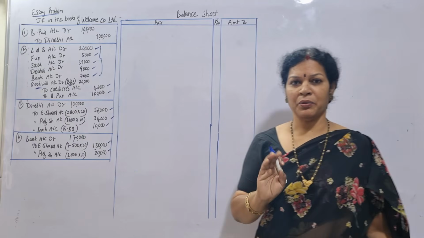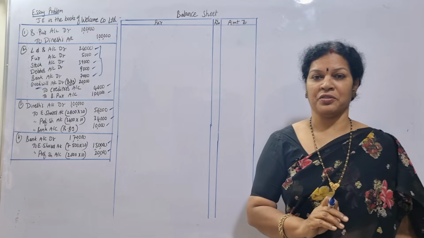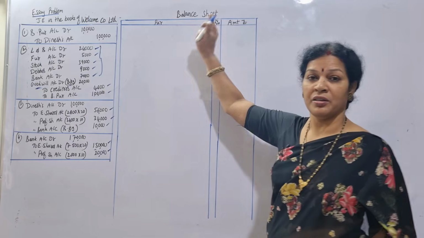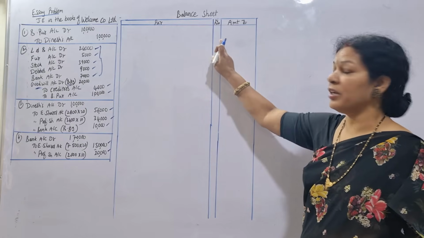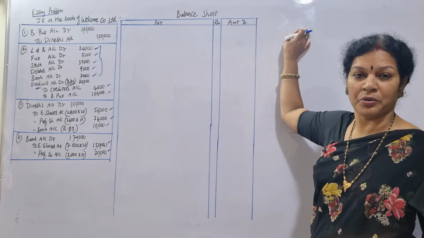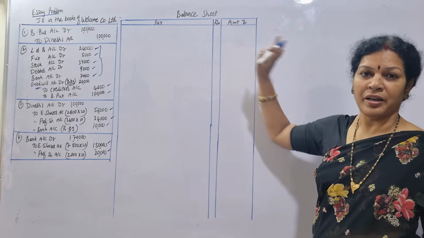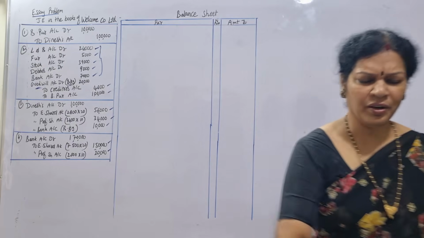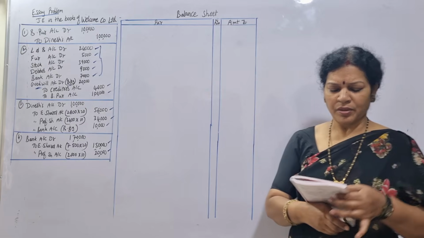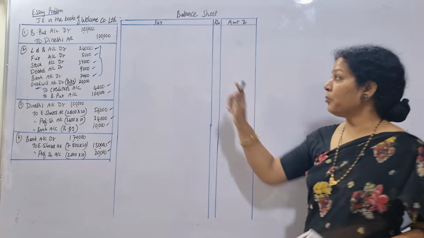Now after this what we have to do? Prepare the balance sheet. Balance sheet is here, same like company final accounts. Particulars, note number, any work note we wanted to show, and amount. Now coming to the balance sheet. Just be careful, not so tough. First of all, what will we write?